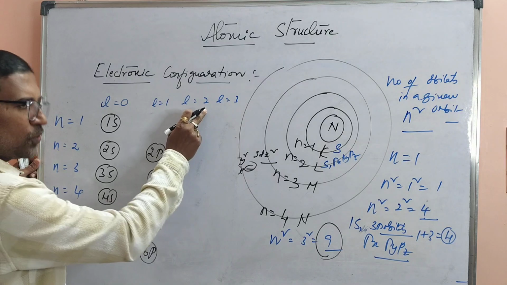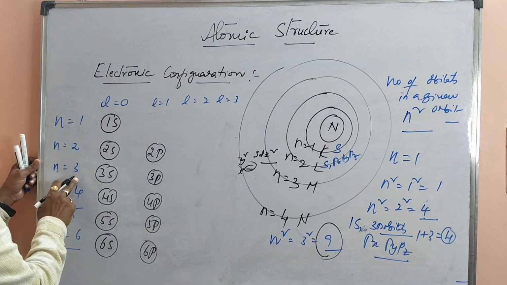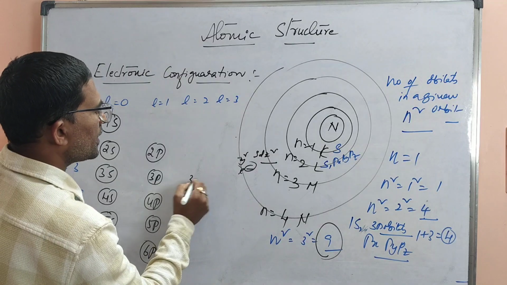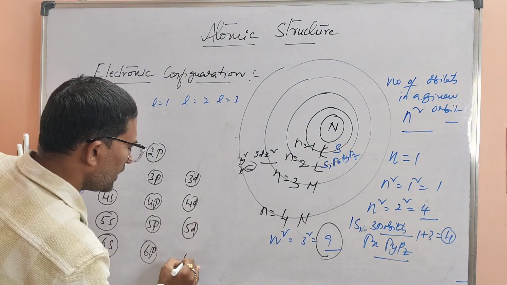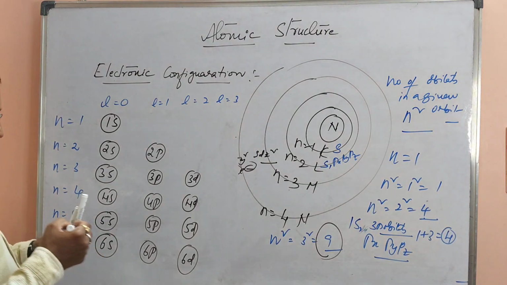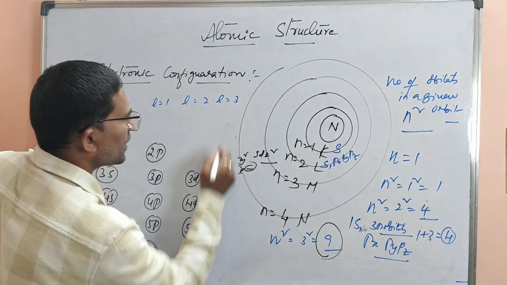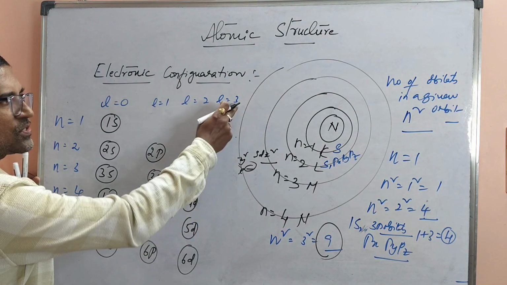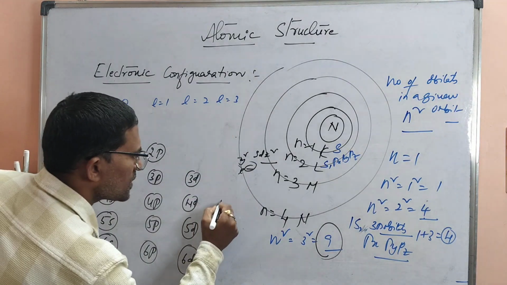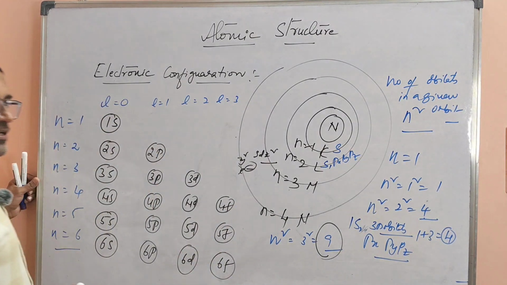Next, L is equal to 2 means d orbital, which starts from N is equal to 3, the third shell. So that is 3d, and we are having 4d, 5d, 6d. Next one is L is equal to 3. The f orbital starts in the fourth shell, N is equal to 4, L is equal to 3 means f orbital, that is 4f, 5f, 6f, and so on.